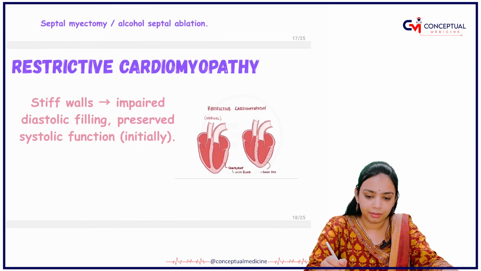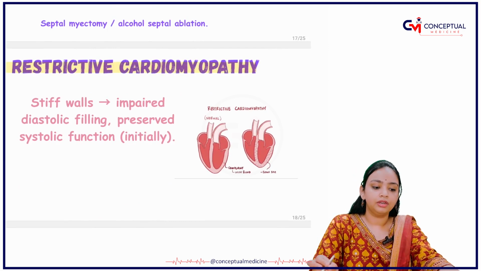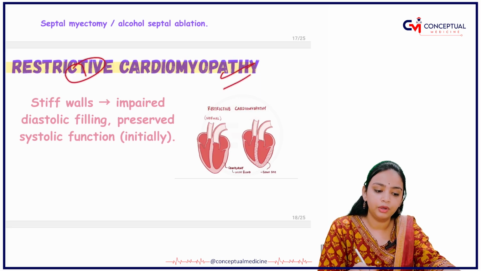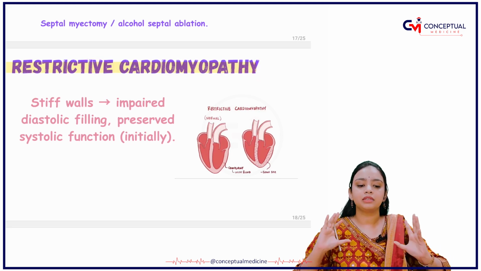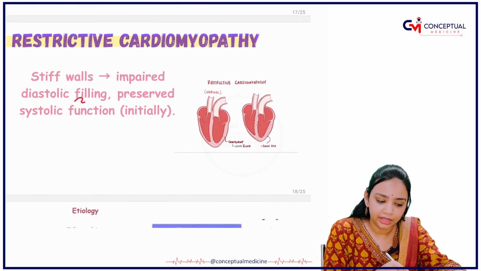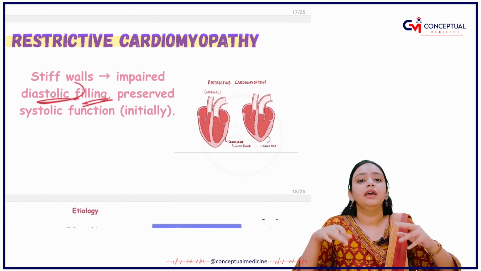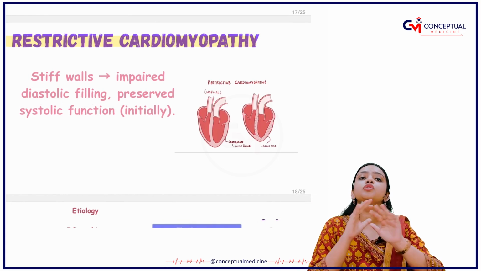Next, we will be talking about restrictive cardiomyopathy. So what happens in restrictive cardiomyopathy? In restrictive cardiomyopathy, there is a stiff wall. The heart muscles are basically getting stiff, as a result of which the diastolic filling is impaired. In the above disorders that we have discussed, we have seen that there is systolic impairment.